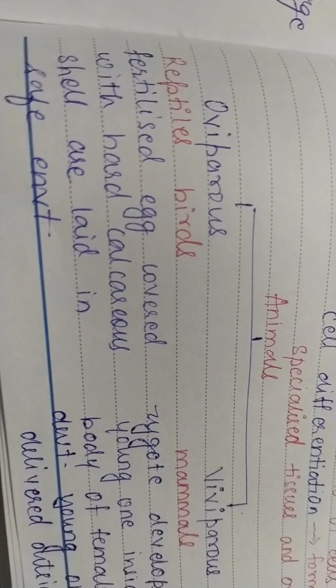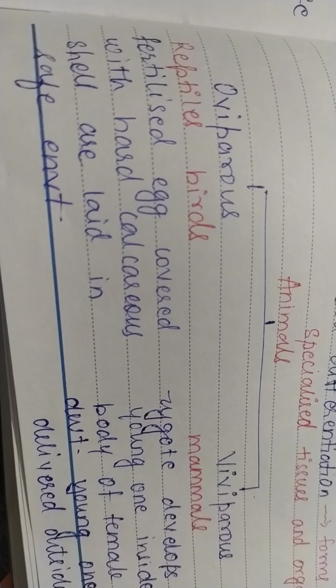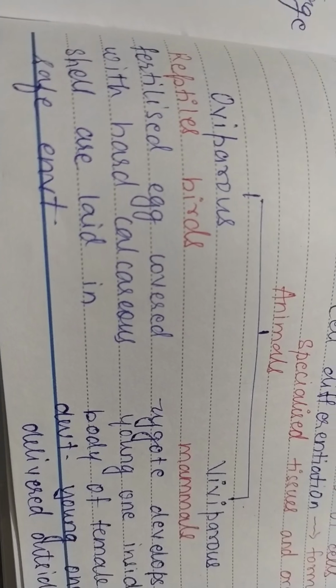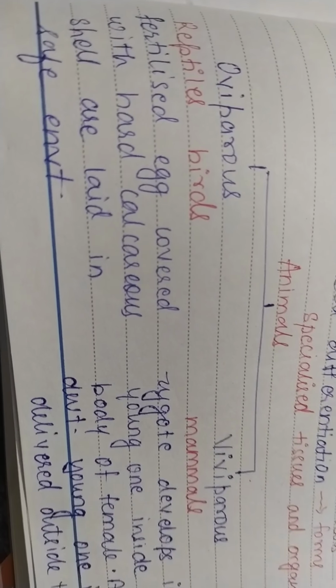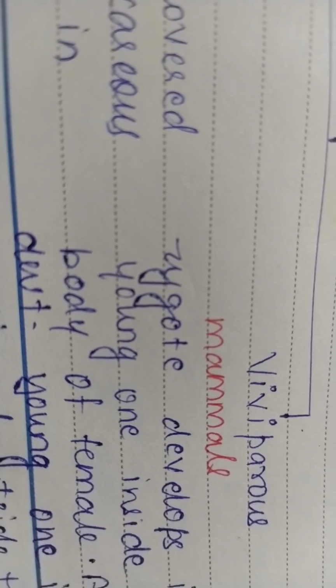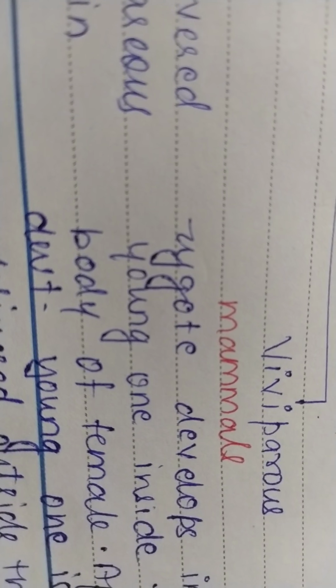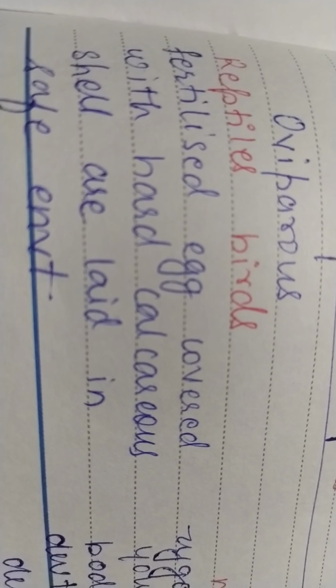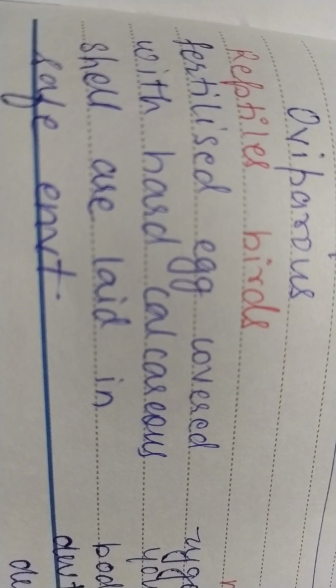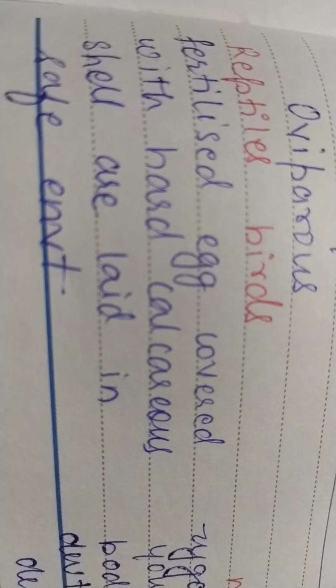Now animals can be divided into two, oviparous and viviparous. Oviparous means egg laying. Viviparous means the animals which give birth to young ones. Example for viviparous is mammals. Example for oviparous is reptiles and birds. Now, what happens in oviparous animals? They lay eggs and the eggs are developed outside the body of the female. So, the egg has a hard calcareous shell and is laid in a safe environment.